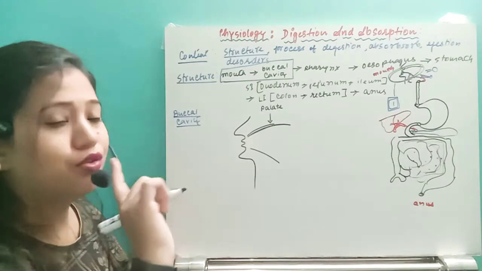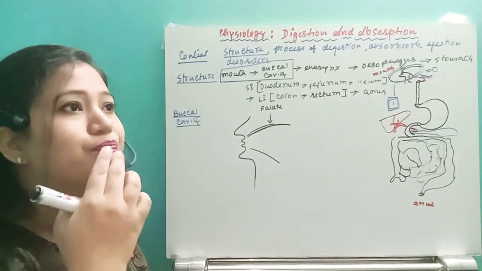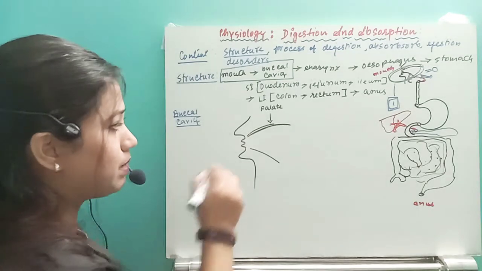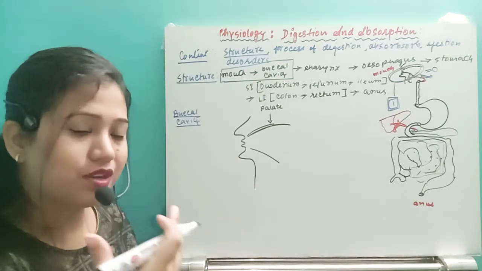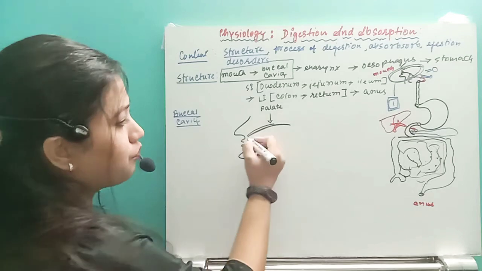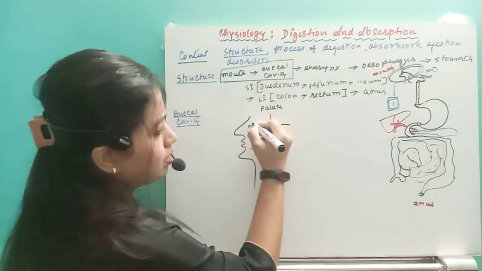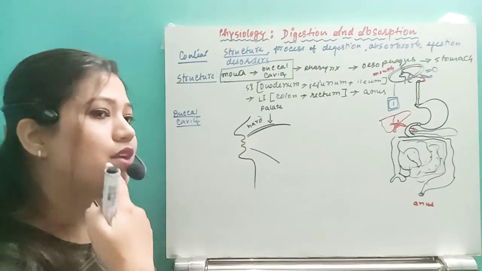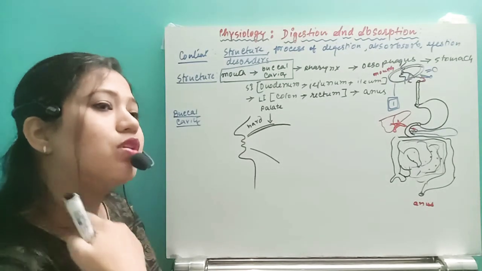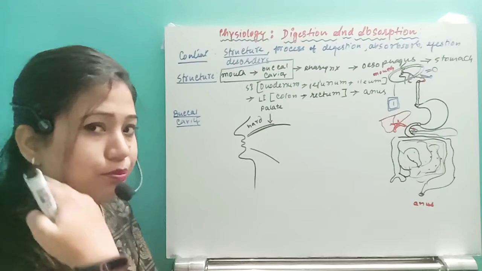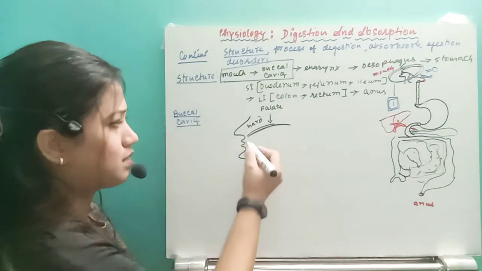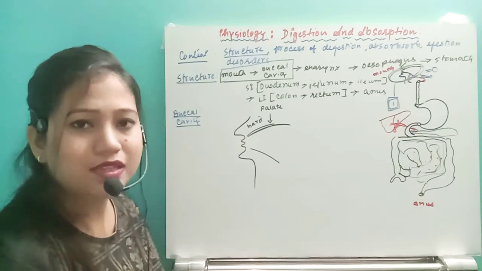Remember, the roof of our buccal cavity, if you feel it with the help of our tongue, this part will be the palatine bone. Just after that we have the skin. So this part will be the hard palate, because of the presence of this palatine bone. At one region, if you roll your tongue posteriorly, you can see this becomes a little bit soft, because in that region we don't have the palatine bone.